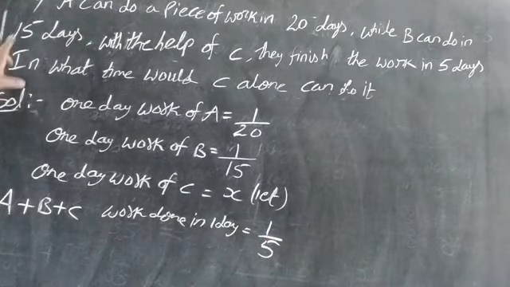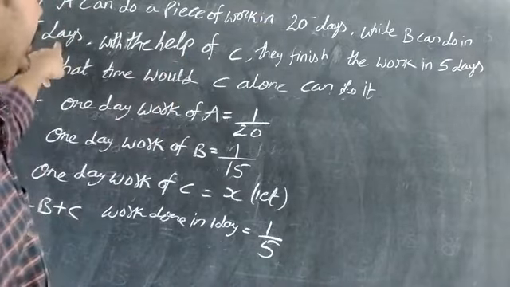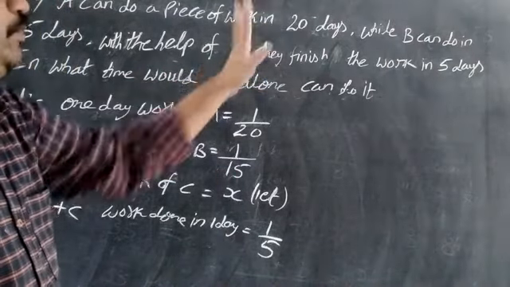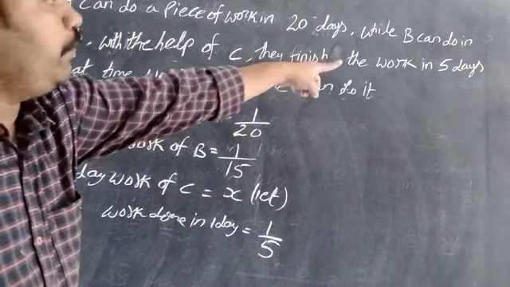This is about the sum given. A can do a piece of work in 20 days means 1 by 20. B can do it in 15 days means 1 by 15. C's work we don't know, so let it be X.